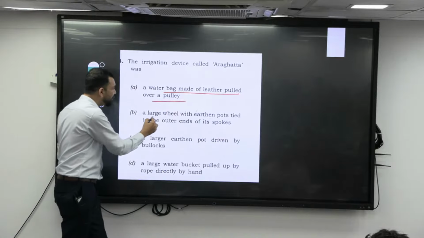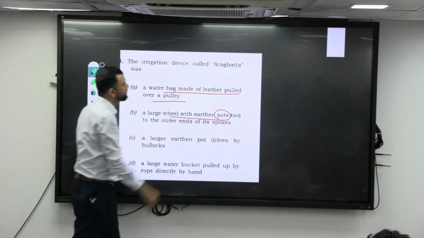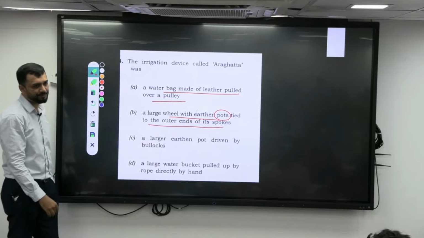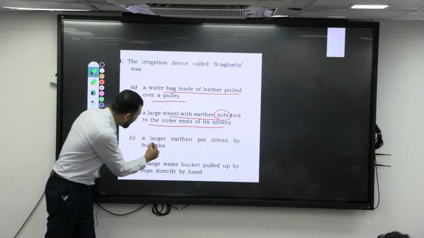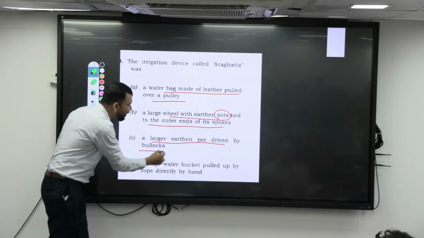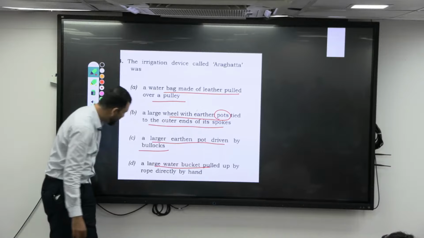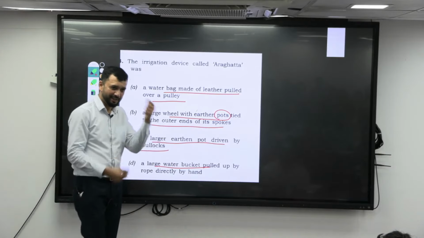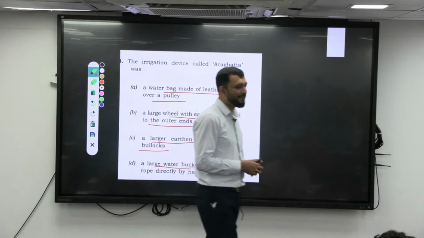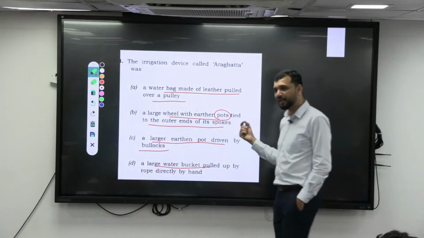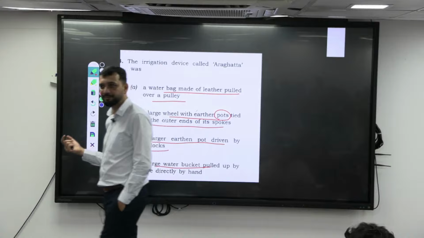Second, a large wheel with earthen pots at the outer end of the spokes. Similarly, a large earthen pot driven by bullock. Similarly, a large water bucket pulled up by rope directly by hand, that you do. So now you see it, this has become a little tricky if you do not know what it is.